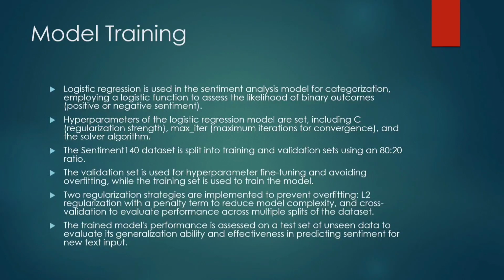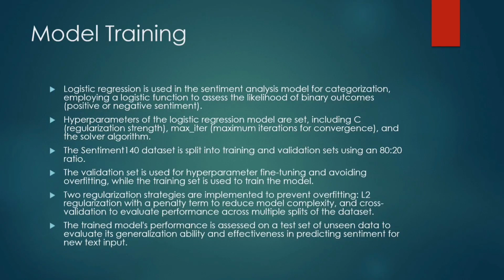And one more thing I want to say is that hyperparameter fine tuning is for finding a set of optimal hyperparameter values for a learning algorithm. These two regularizations are L2 regularization with a penalty term to reduce model complexity, and another one is cross validation to evaluate performance across multiple splits of the dataset.